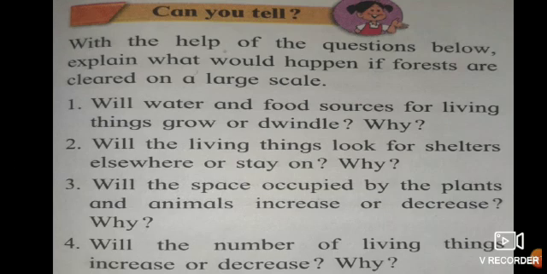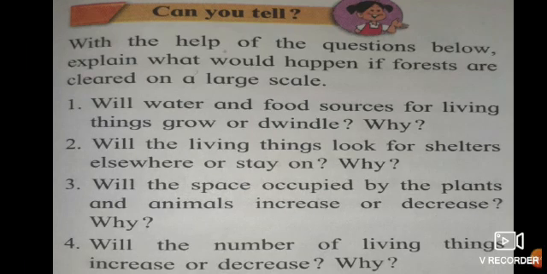Forest means where there are big and different types of plants and big trees. There are different types of trees, from small to big, grown in this forest, and we can see only trees everywhere. So that is what is known as a forest.